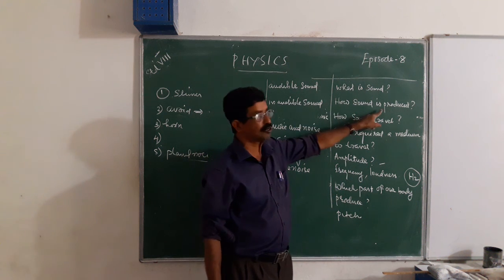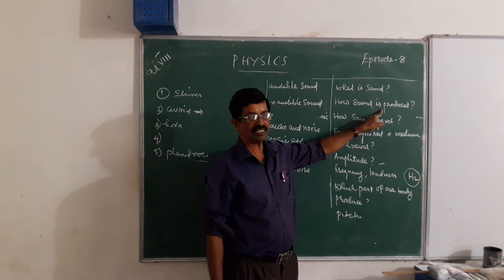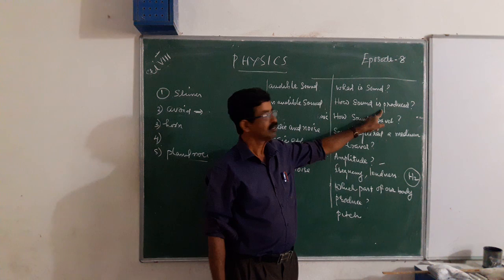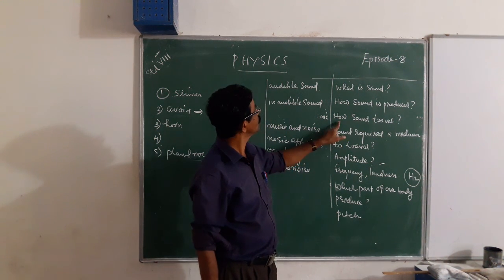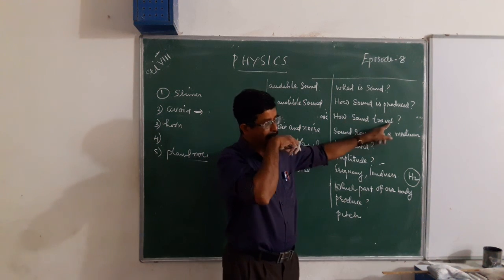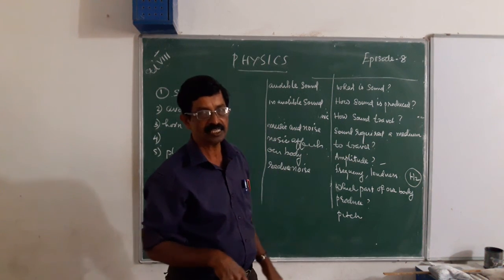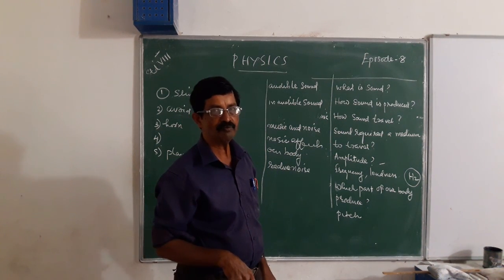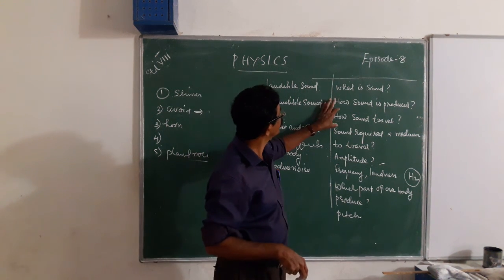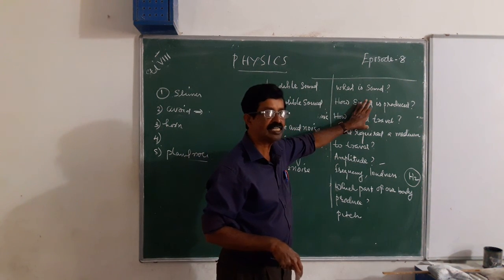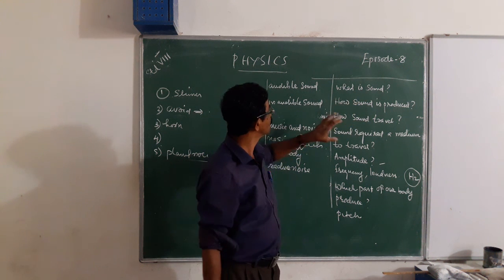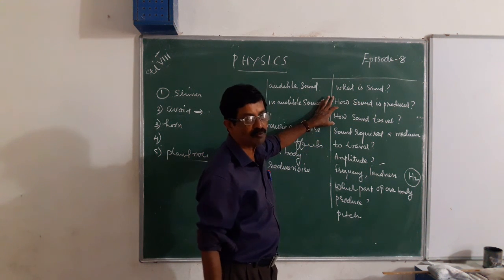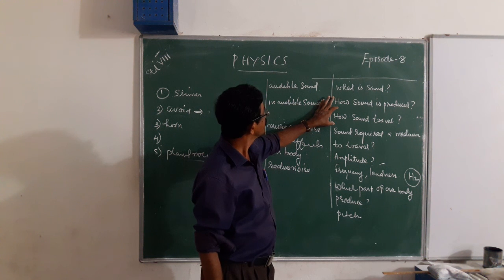Then how is sound produced? Due to the vibration of a body. Then how does sound travel? Sound travels in the form of waves. Sound is a longitudinal wave. Longitudinal means the direction of vibration and the direction of travel are the same.